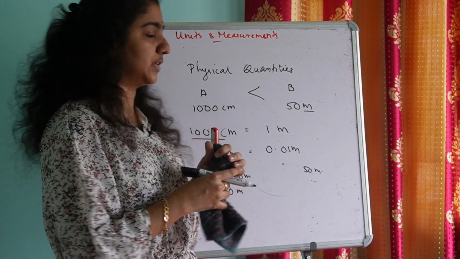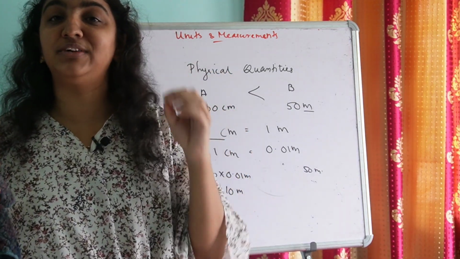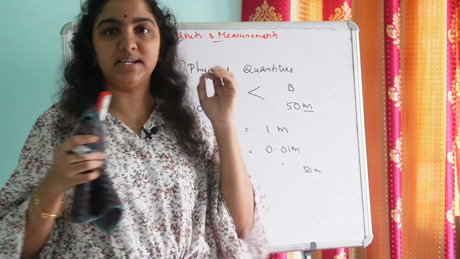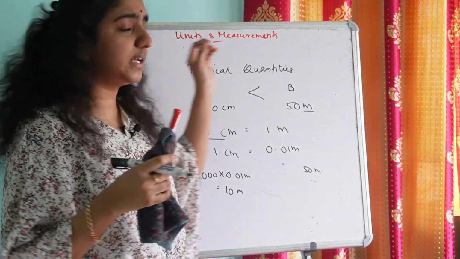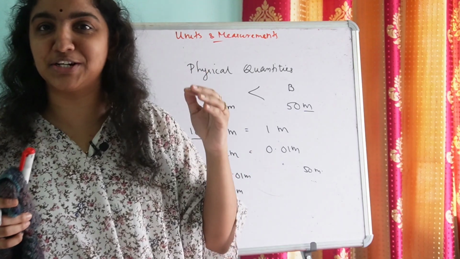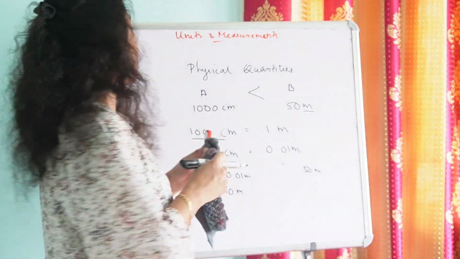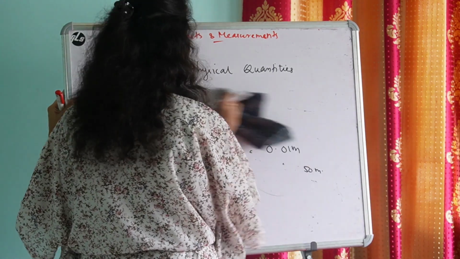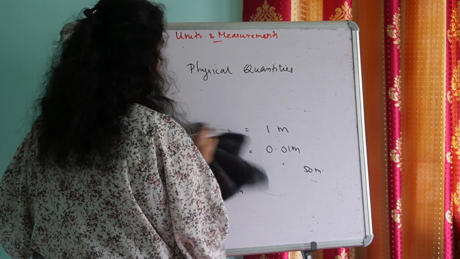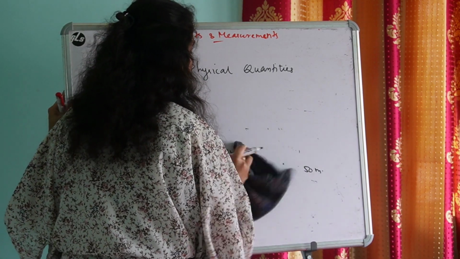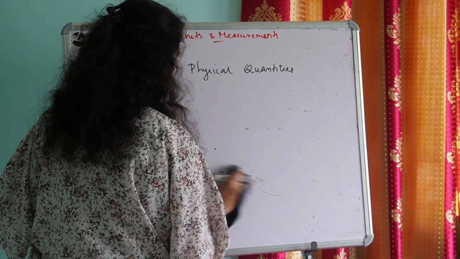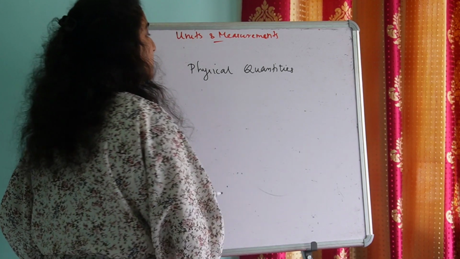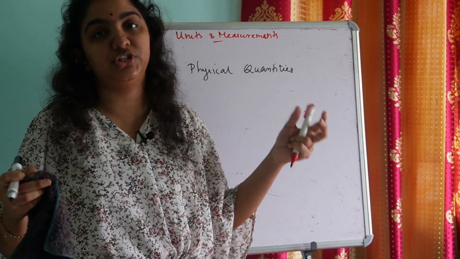So that is the importance of learning units and conversion of units in physics. Is it clear why we are learning units and measurements in physics? Now let's see physical quantities in depth. So what are physical quantities? Physical quantities are nothing but the physical properties of a matter which can be measured.